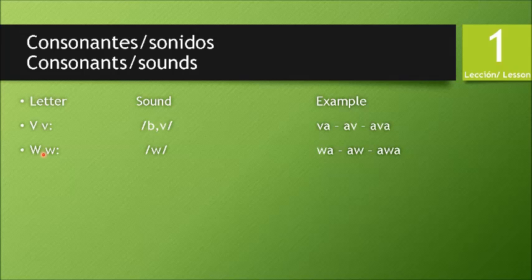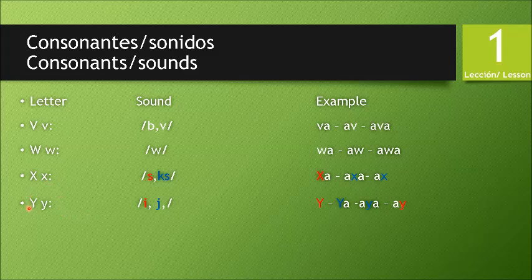And an example would be va, av, or ava. The next one is W, sound wa, example wa, au, awa. The next letter would be X, sound S or X, depending on the position of the letter. For example, at the beginning, that is so frequent, usually in the beginning of names, it sounds sa. Between two vowels, it could sound X, like axa or ax.